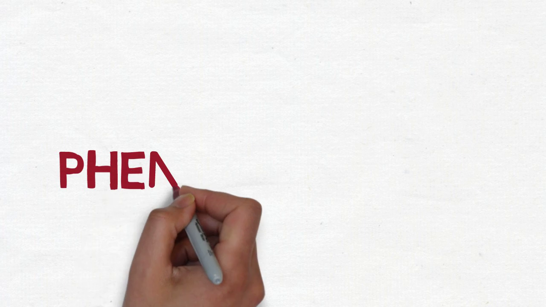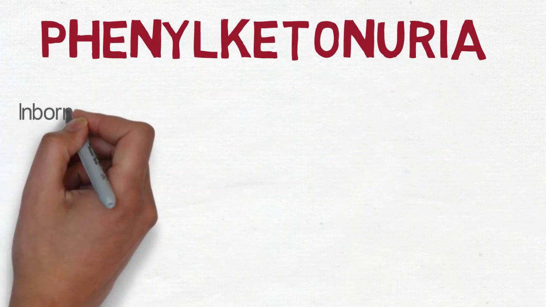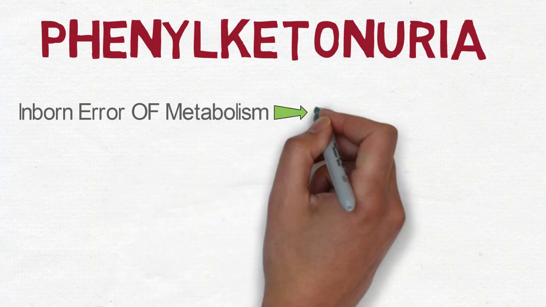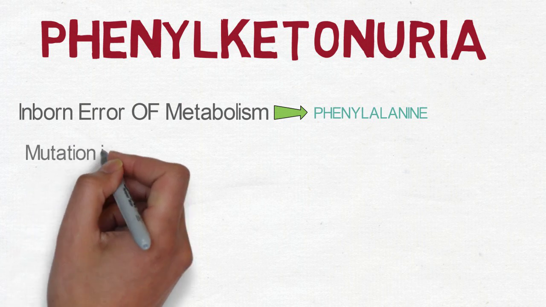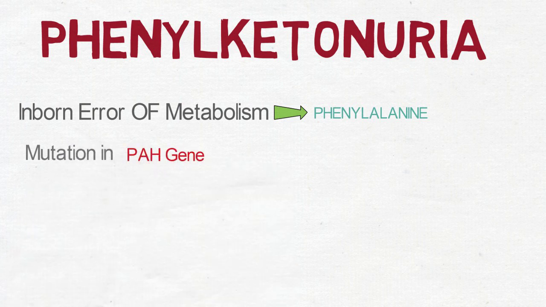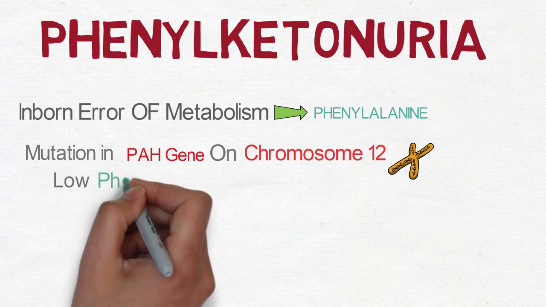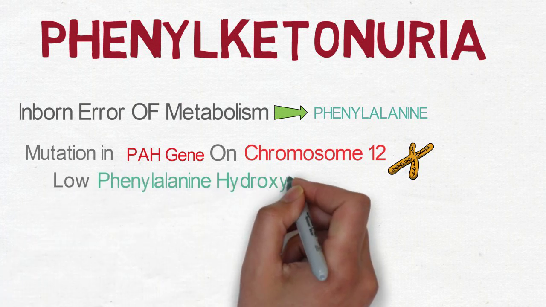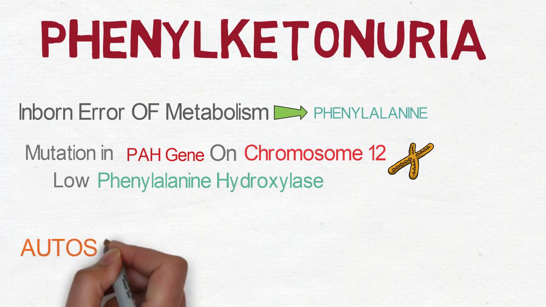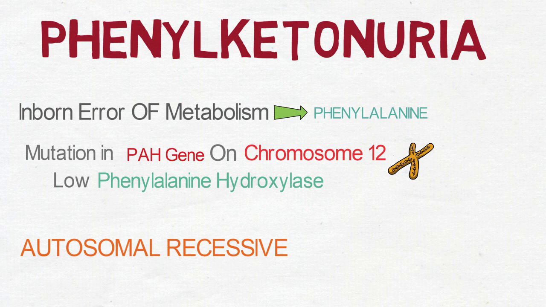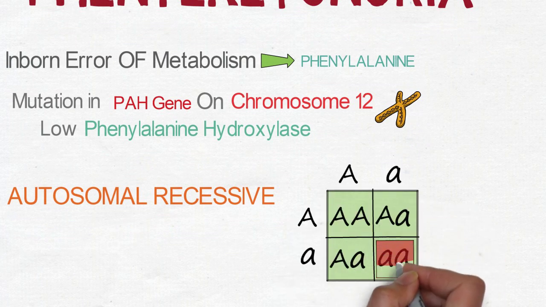Today our topic of discussion is phenylketonuria. It is an inborn error of metabolism involving the aromatic amino acid phenylalanine. It is due to mutation in the PAH (phenylalanine hydroxylase) gene present on chromosome number 12. It results in a low level of phenylalanine hydroxylase enzyme and hence an increased amount of phenylalanine in the body. It is a case of autosomal recessive inheritance, and the disease occurs when both the recessive alleles are defective.